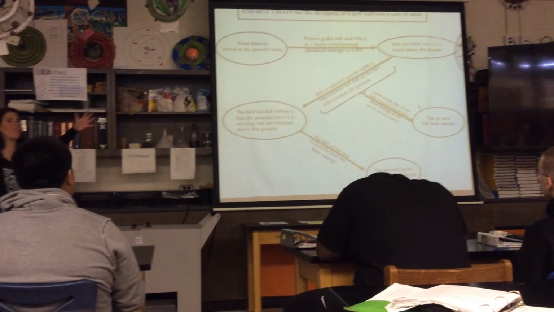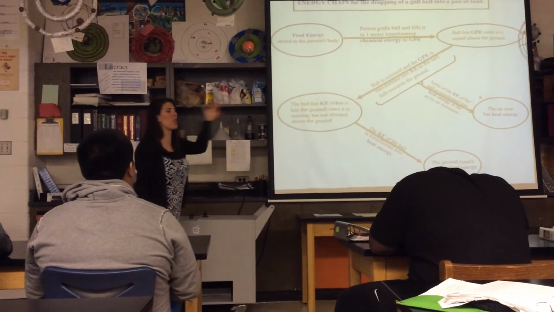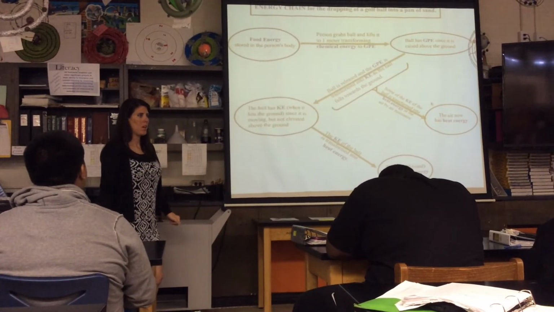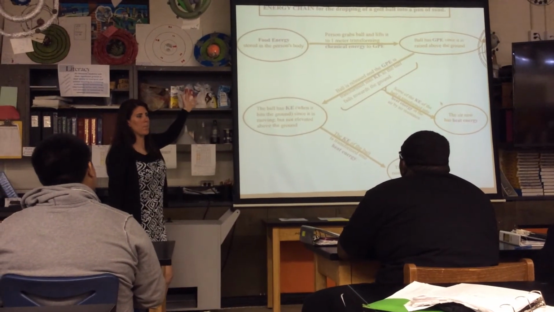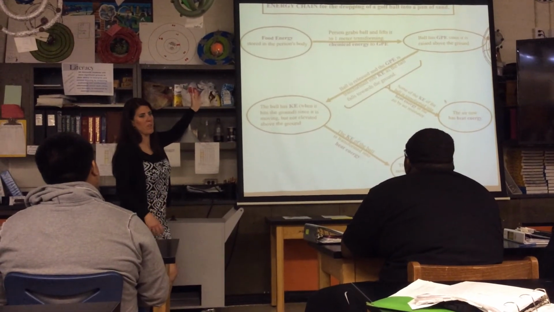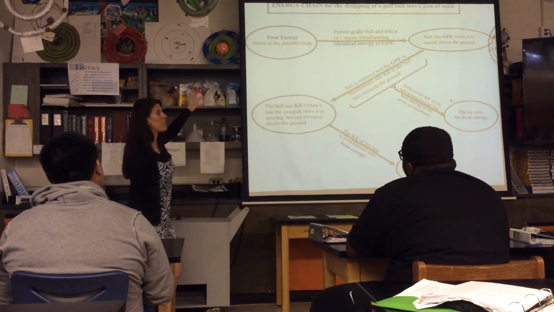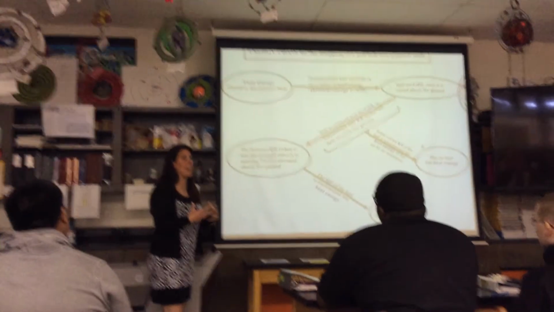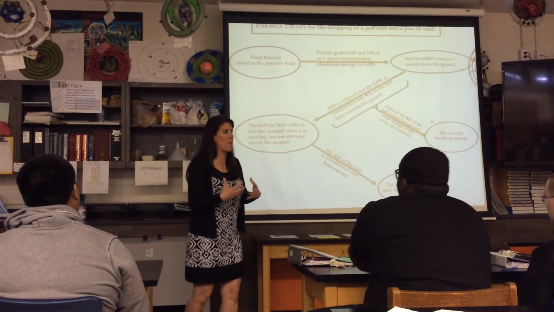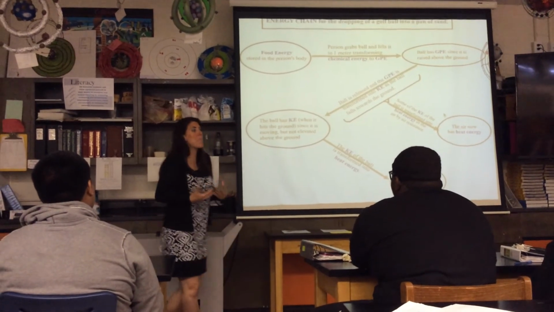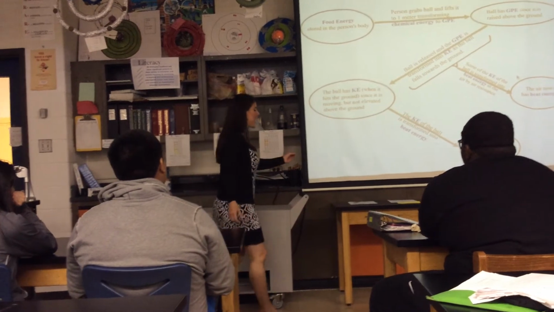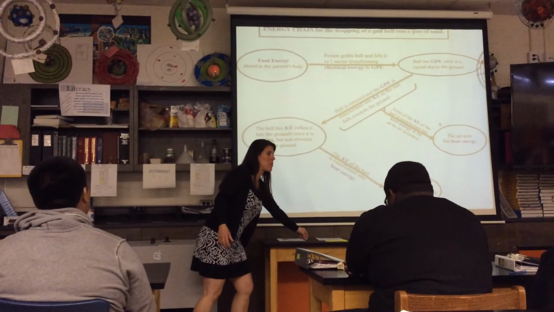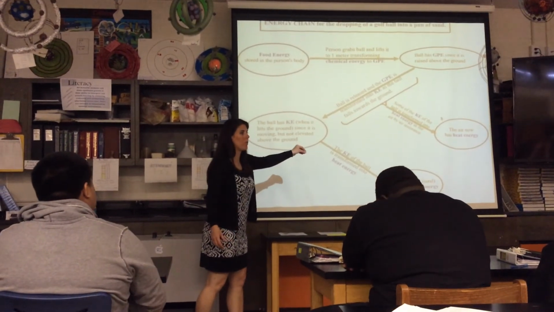And this is the energy chain that I drew for the golf ball drop. Remember we said that the original energy in the system, okay, we know it all comes from the sun, but I'm not getting that picky. We said it started from the food energy, that stored chemical potential energy in my body from the breakfast I ate. That then allowed me to transfer my energy to the ball and pick up the ball.